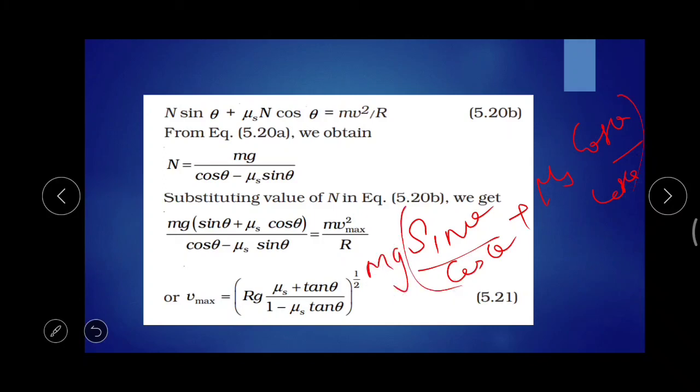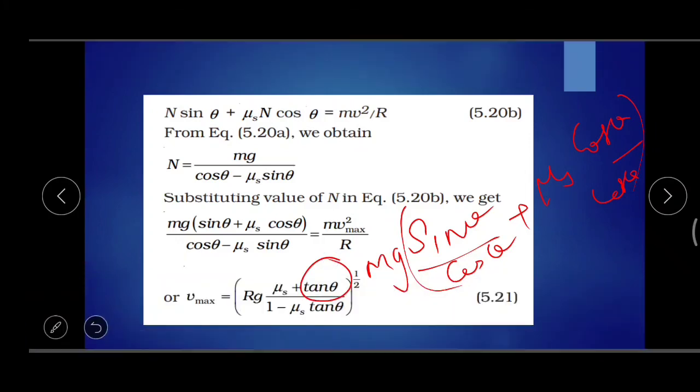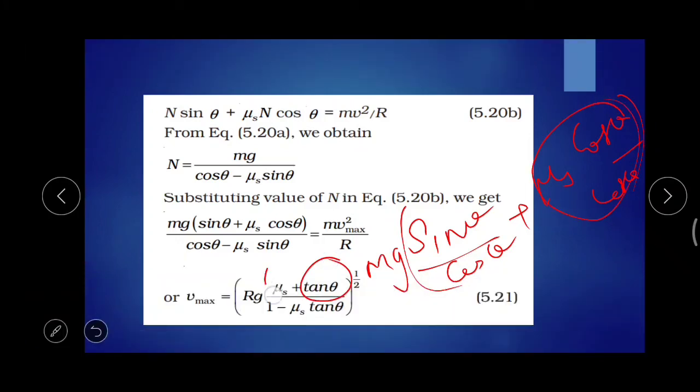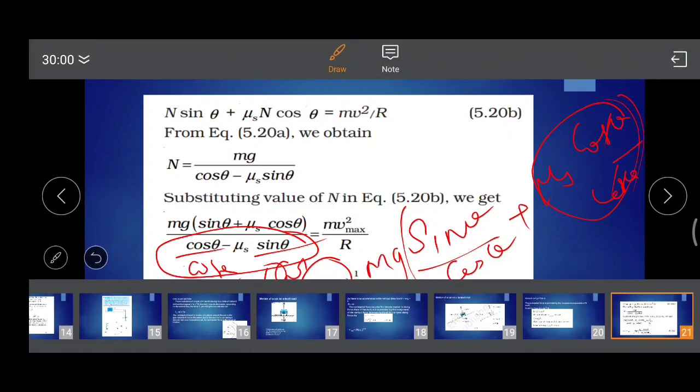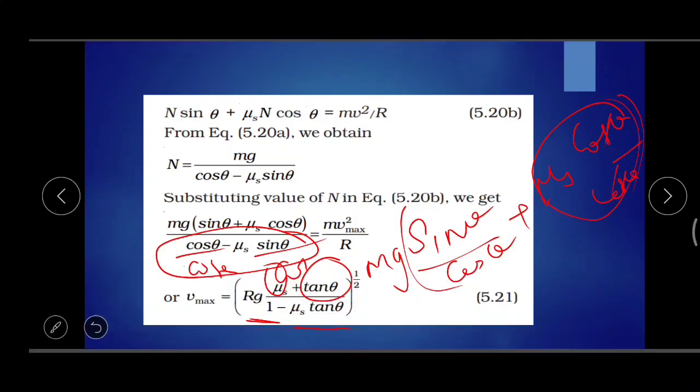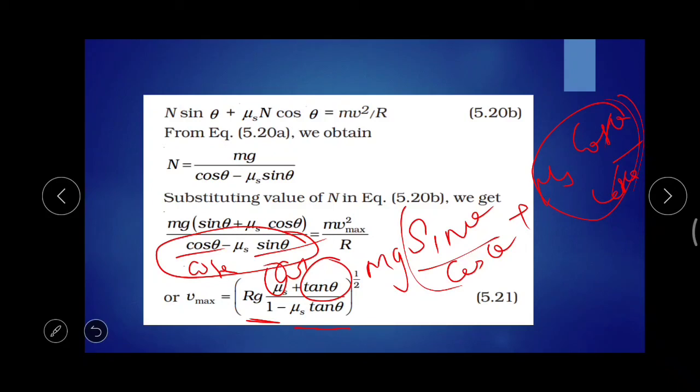So sin theta by cos theta will become tan theta, and mu s into cos theta by cos theta will become mu s, since cos theta by cos theta cancels. In the same way, in the denominator also cos theta by cos theta, and mu s sin theta by cos theta gives 1 minus mu s tan theta. As you have divided both the numerator and denominator with cos theta, there will be no change in the equation.